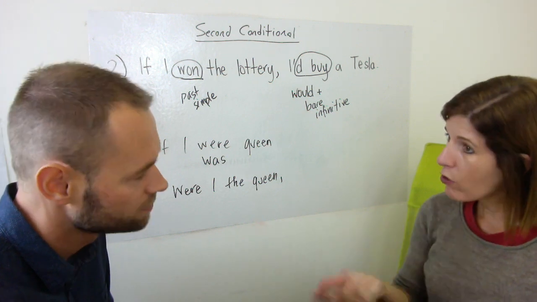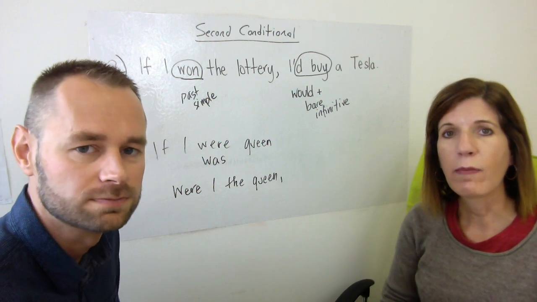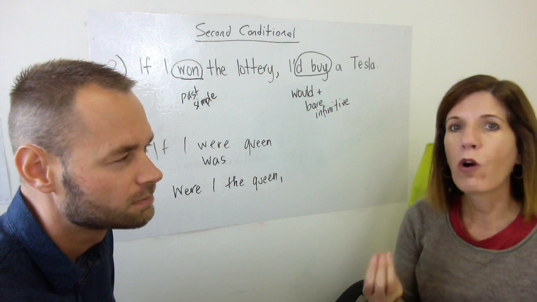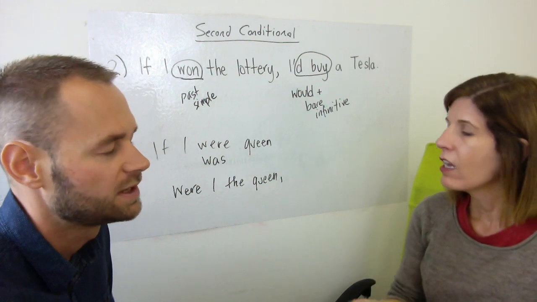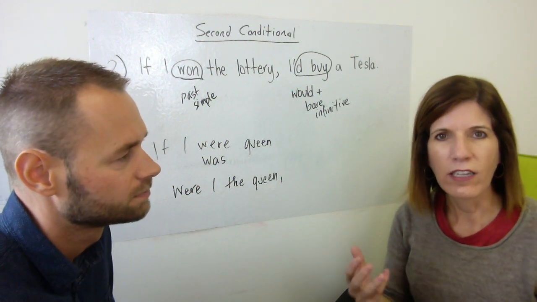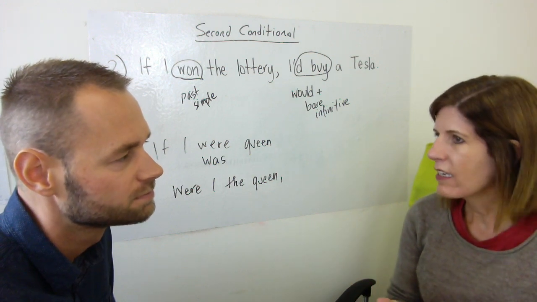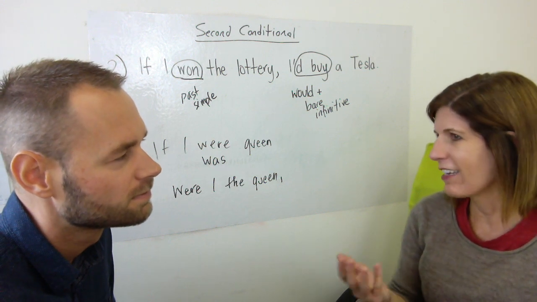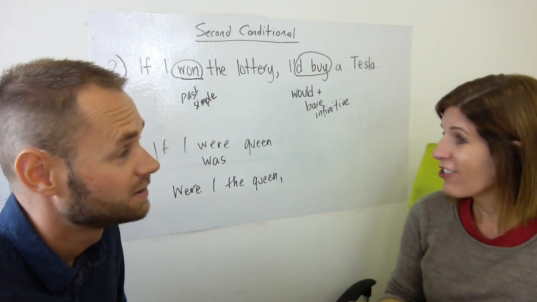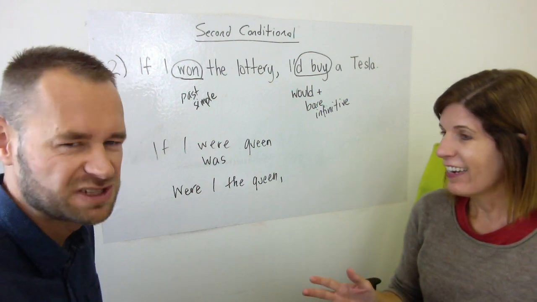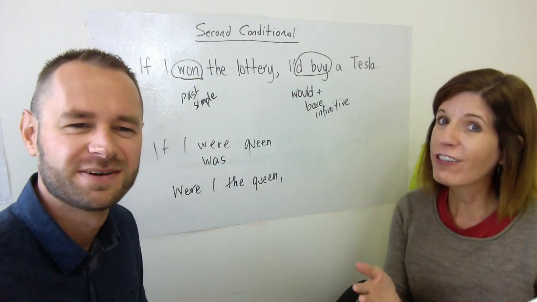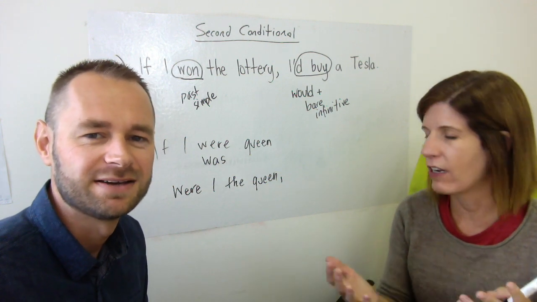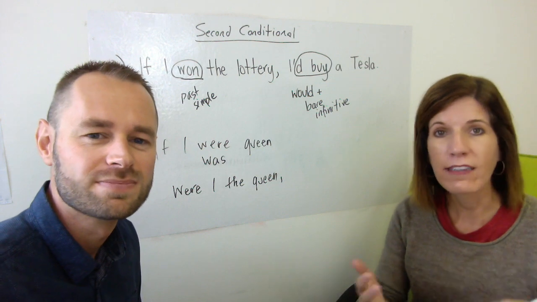Now, we spoke in the first video, our introduction video, about why conditionals are quite hard, and I think, it's my opinion, that it's the forming of the conditionals that's very difficult. Absolutely. The concept, the fact that it's unrealistic, I think that's pretty easy to grasp, but it's really having to reproduce them in spoken language. So there's a nice little game that we could play. It's called a conditionals chain. So let's try it out. And for the learners, you can do it with yourself at home, just bounce it back and forth and think about how to do it, or get a partner, or some friends that you're learning with.